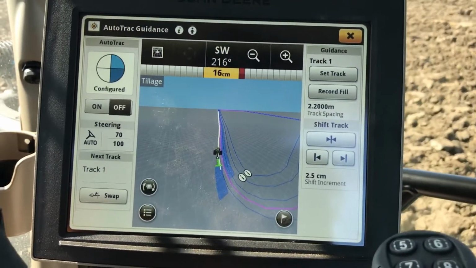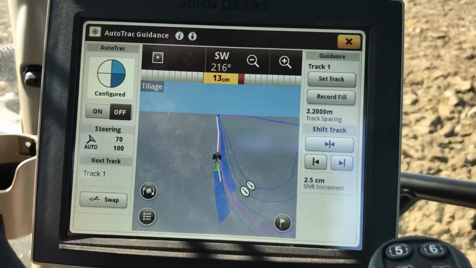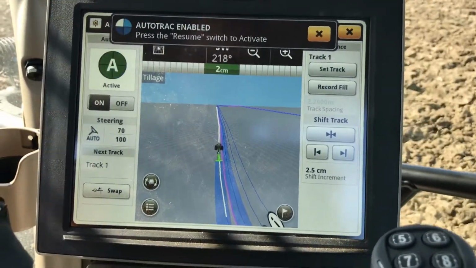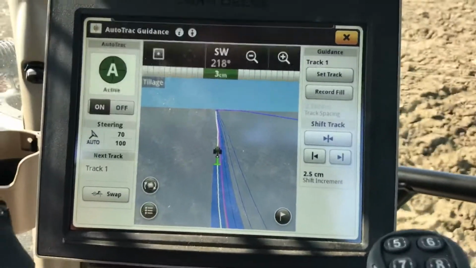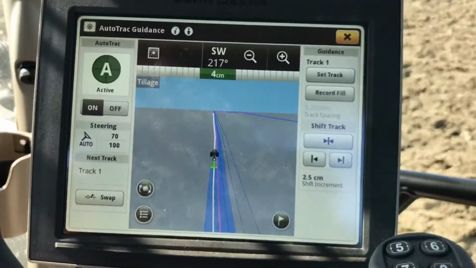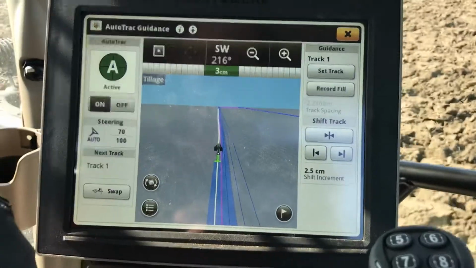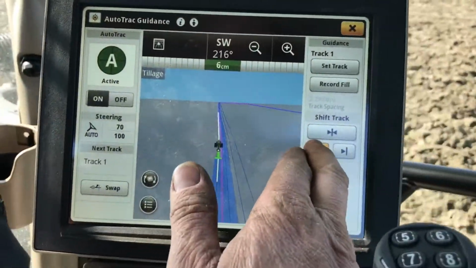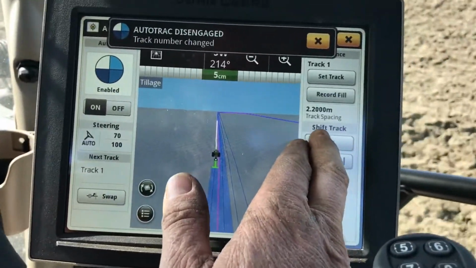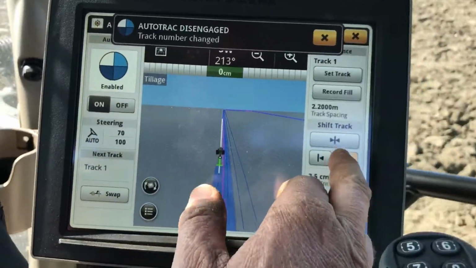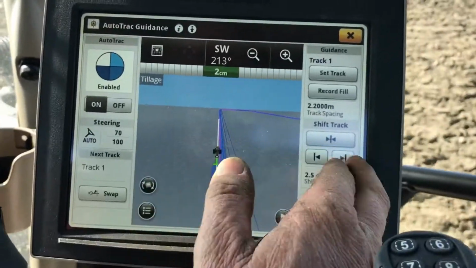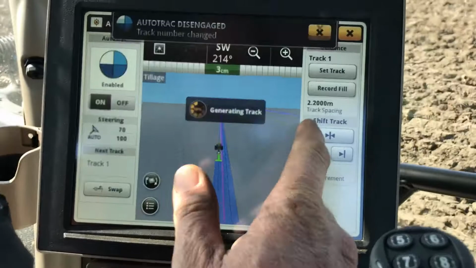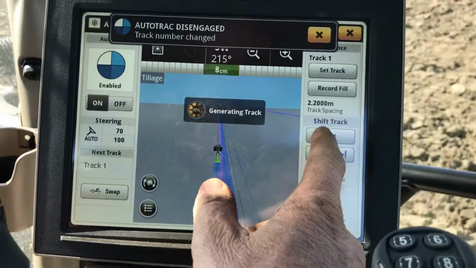And if you did want to use it there now, you could just hit the auto steer button, turn the steering on here, and now it will drive the previous track. So all nice and simple, everything works lovely, and she'll drive around and around and around that headland all the time now, once you have the information correct in it. If you want to shift to the right, you can shift the track a little bit there, or shift to the left, so you can move the track along, manipulate the line, is what to say. So with the steering on again, you can click, move the line left, shift track, and then bang, on.